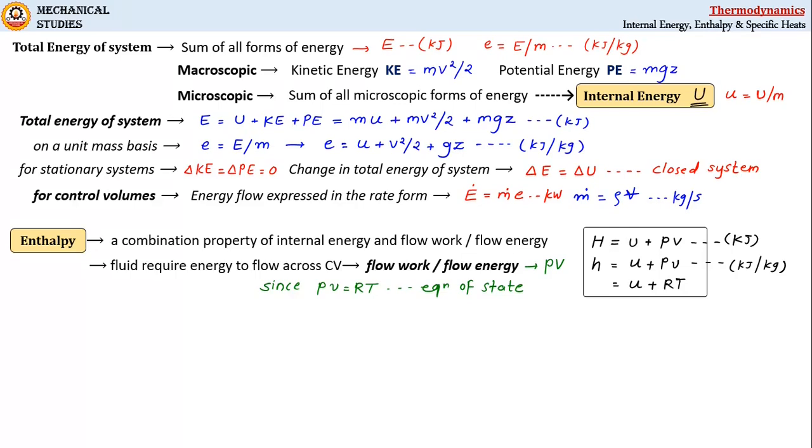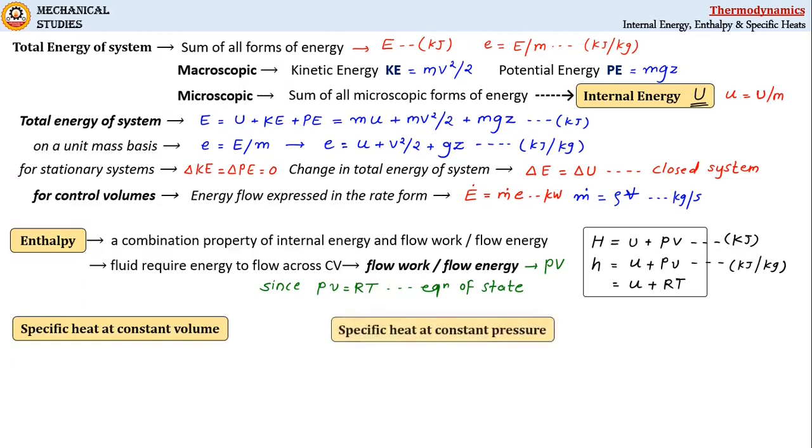Now see, absolute value of enthalpy is very difficult to measure. However, during analysis, enthalpy change is evaluated, and we will see in a moment how we can do that. But first we will go through two terms here, specific heat at constant volume and specific heat at constant pressure.